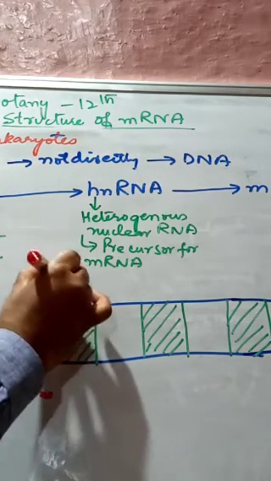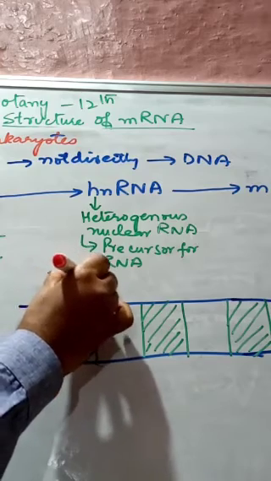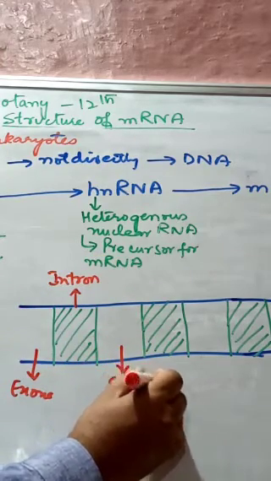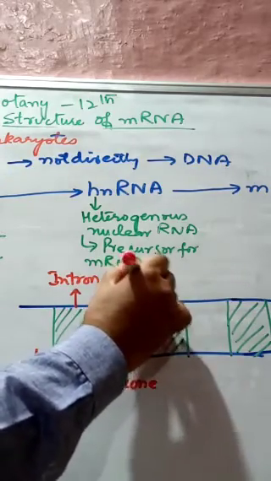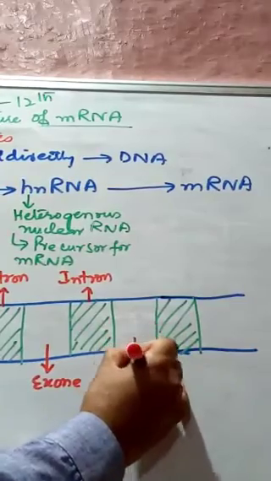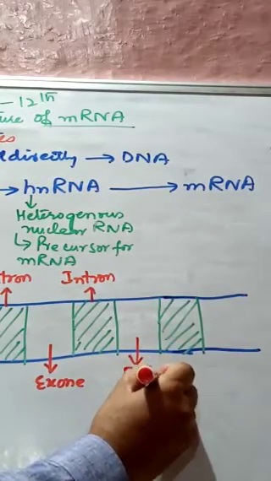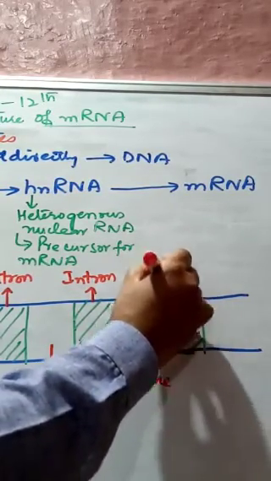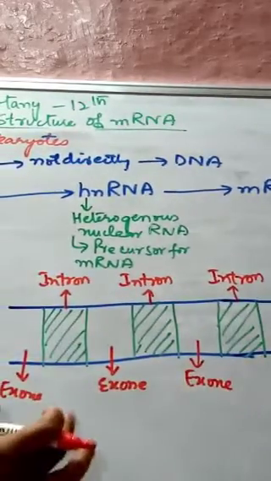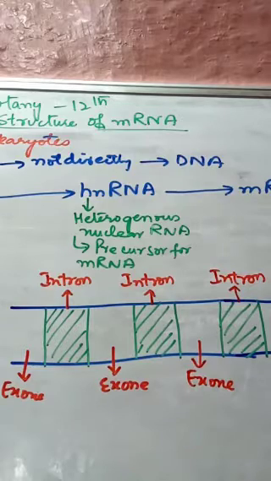This is called intron. This is called exon. This is the intron. This is the exon. This is the intron. So we find sequences of these two types.